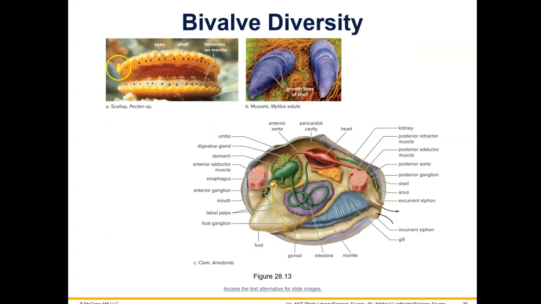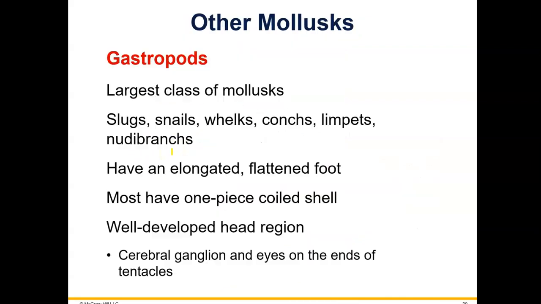This is a picture of a scallop, which is my favorite shell to collect at the beach. And these little blue dots are eyes. The scallop animal inside here has many, many eyes. So I love scallops. I think they're so cool. So that's a scallop. These are mussels, which are like freshwater clams.